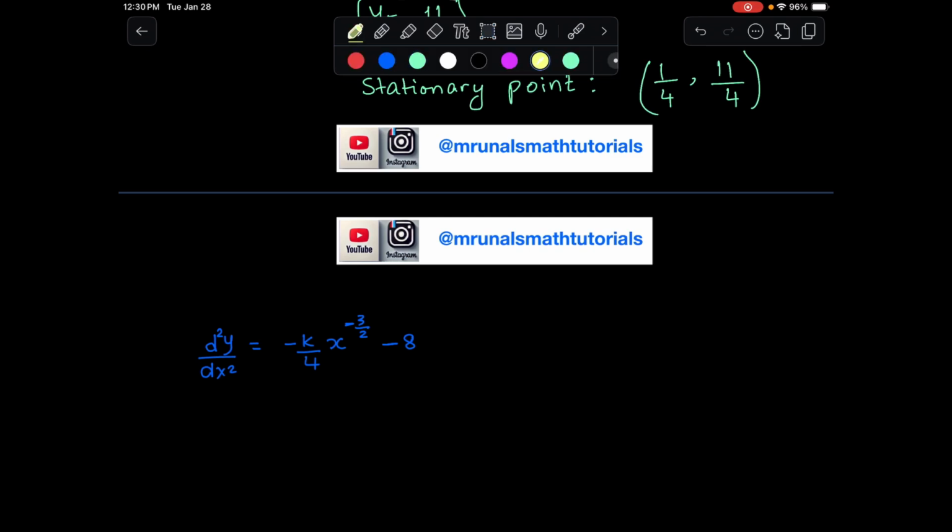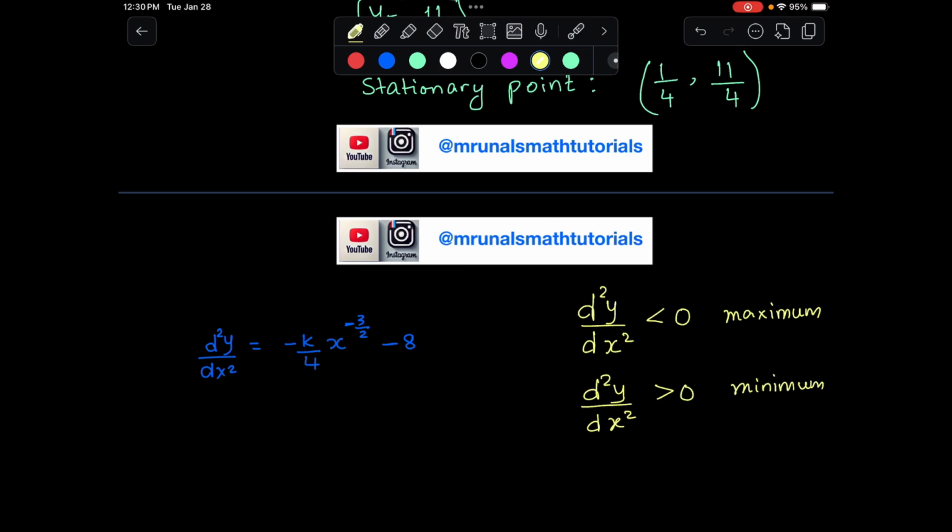If the second derivative is less than 0, right, then this is going to be a maximum at that point. And if the second derivative is greater than 0, then it is going to be a minimum at the given point.